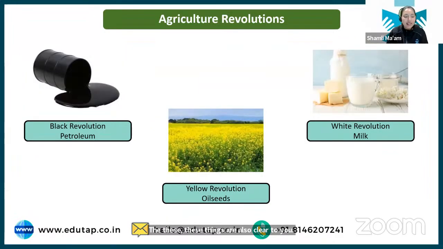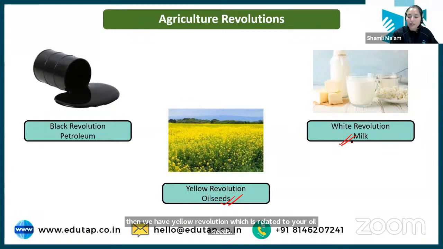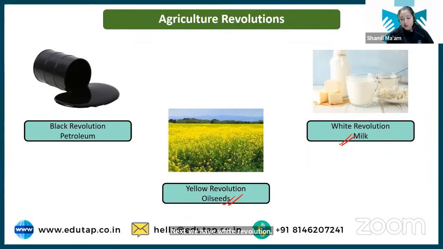Next we have the black revolution. Black revolution is for petroleum, and then we have yellow revolution, which is related to oil seeds. Next we have white revolution, which is associated with milk production. So students, you have to remember the color of the revolution and the commodity associated with it. For yellow revolution, you can remember mustard flower. Mustard flower is yellow in color, and mustard is an oil seed crop. So yellow revolution is for oil seed. White revolution is for milk, because again the color of milk is white, right?